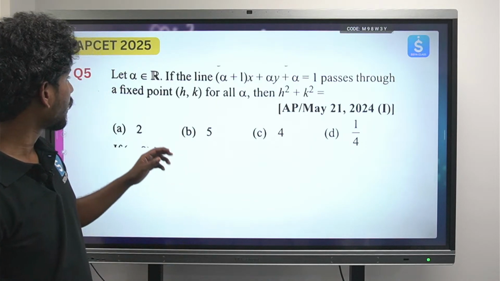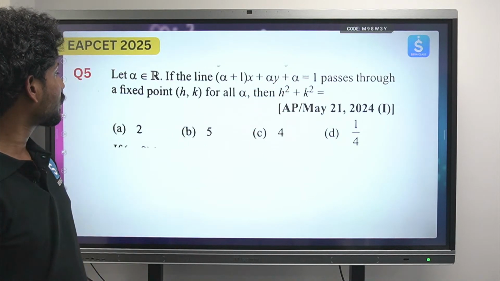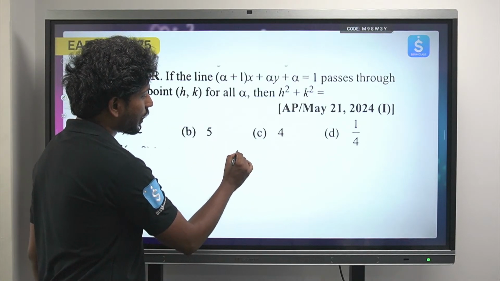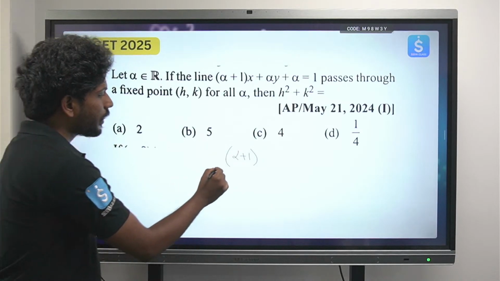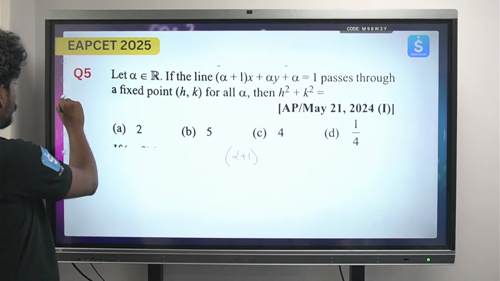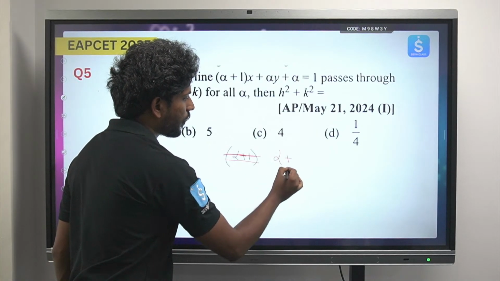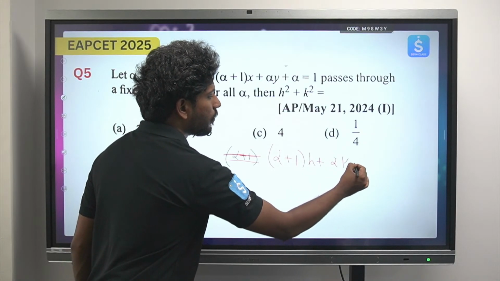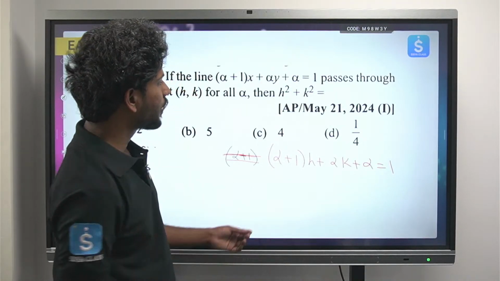So if the line passes through a fixed point h comma k, definitely this point is passing through h comma k. So directly substitute: (alpha plus 1) into h plus alpha into k plus alpha is equal to 1. So after substituting all this, what do we get?